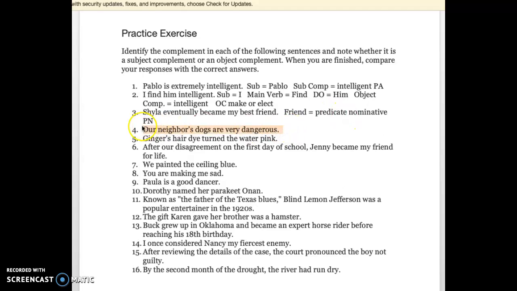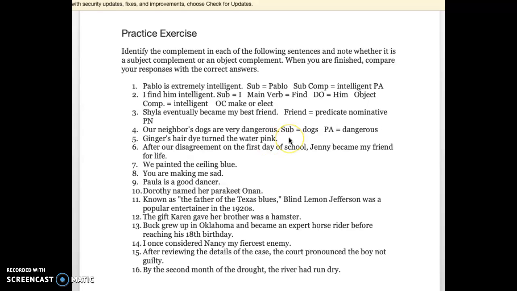All right, we'll do 4 and 5 as the remainder here. Our neighbor's dogs are very dangerous. So the subject equals dogs. Are is a linking verb. Okay, so we're looking for a linking verb complement. Very is just amping up the word dangerous. And dangerous is an adjective, so it is a predicate adjective. It's going back to describe the dogs.